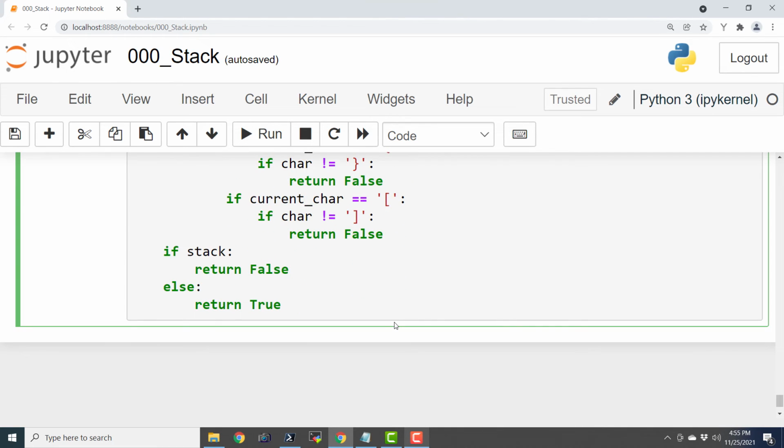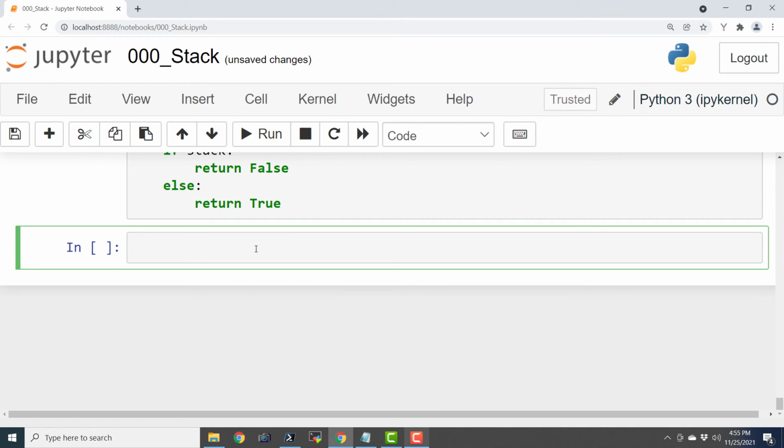And finally, we are checking if the stack is empty or not. At this point, if the stack is not empty, then there are a few closing brackets that are missing and we are returning false. And finally, we are returning true only in one case, when the stack is empty in the end. Now let's execute this and let us write some driver code.